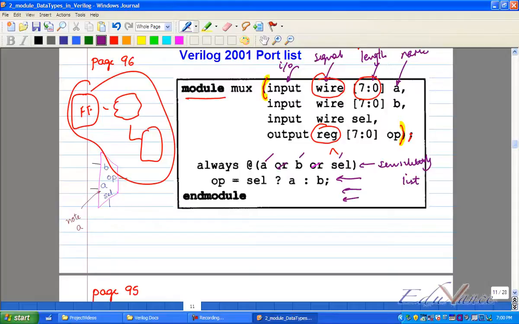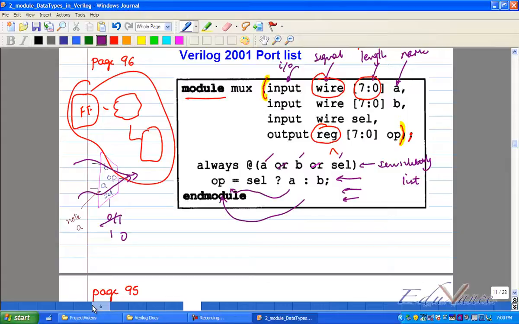Output is equal to A if select is 1, else it is B. If select is true, then output will get A, else it will get B. So now, do you agree that if select is 0 or 1, so if this is 1, then this will be the output, yes or no? Correct? If it is 0, then this will be the output. Correct? This is a multiplexer, yes or no?